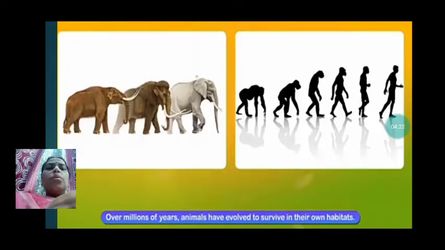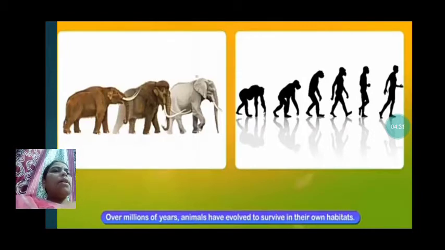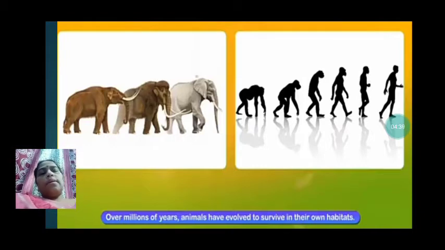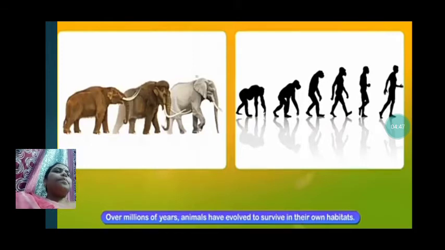First, the elephants were not as we see them today. They have undergone different body changes and have evolved as we see them at present. Human beings also have evolved from the apes. They have developed physical changes and mental changes to develop into human beings as we see at present.